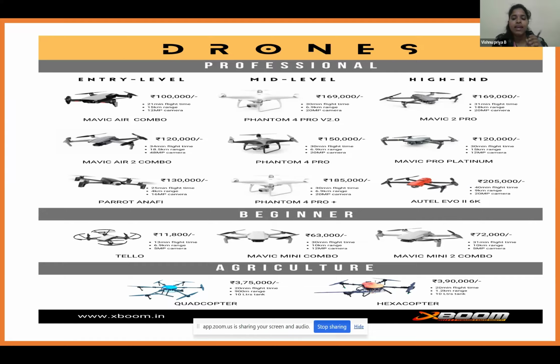Another one is the hexacopter, that costs between 3,90,000 to 4,20,000. It also flies for 20 minutes, but the cost difference is because of the range it covers. It will cover about 1.2 kilometers in those 20 minutes. The capacity of the tank is similar, both are 10 liters. So the only difference is the range coverage, this is 900 meters and this is 1.2 kilometers. This is the basic difference between the quadcopter and hexacopter, and the cost difference is only because of the range.